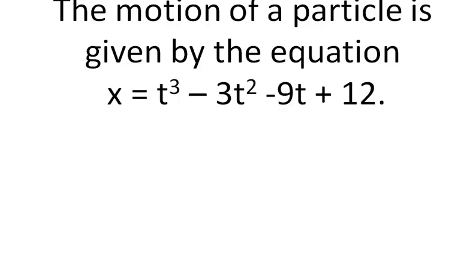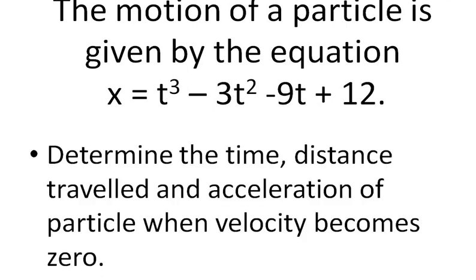So we'll start with the problem. The motion of a particle is given by the equation x = t³ − 3t² − 9t + 12. They ask: determine the time, distance traveled and the acceleration of the particle when the velocity becomes 0. How to do this? Very simple. When velocity becomes 0, what do I have to do?